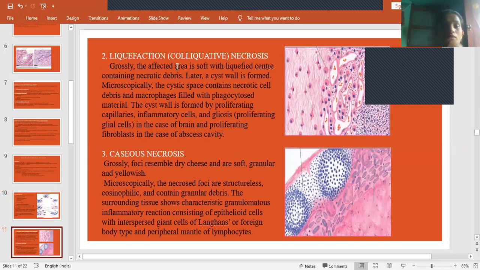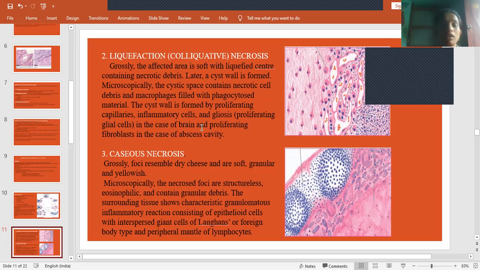Liquefaction necrosis means the area becomes liquid-like. There will be a liquefied center containing necrotic debris, surrounded by a cyst wall. Microscopically, it contains necrotic cell debris and macrophages filled with phagocytosed material. Macrophages will also be seen. How is the cyst wall formed? Inside there will be a liquefied center, and outside the cyst wall will be formed. The cyst wall is formed by proliferating capillaries, inflammatory cells, and gliosis.